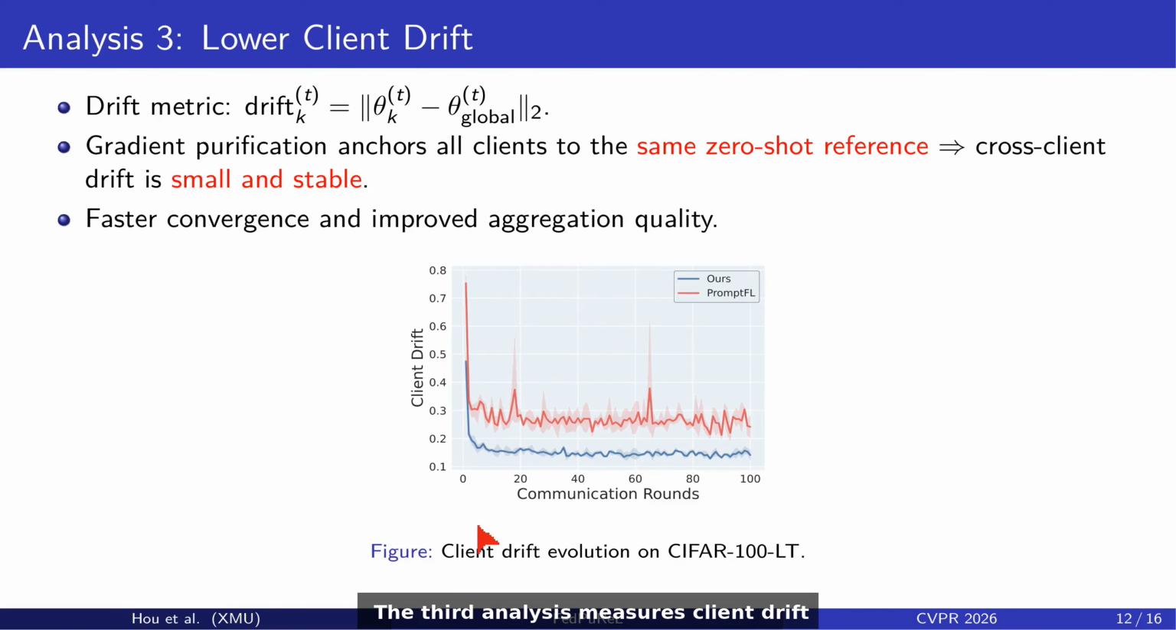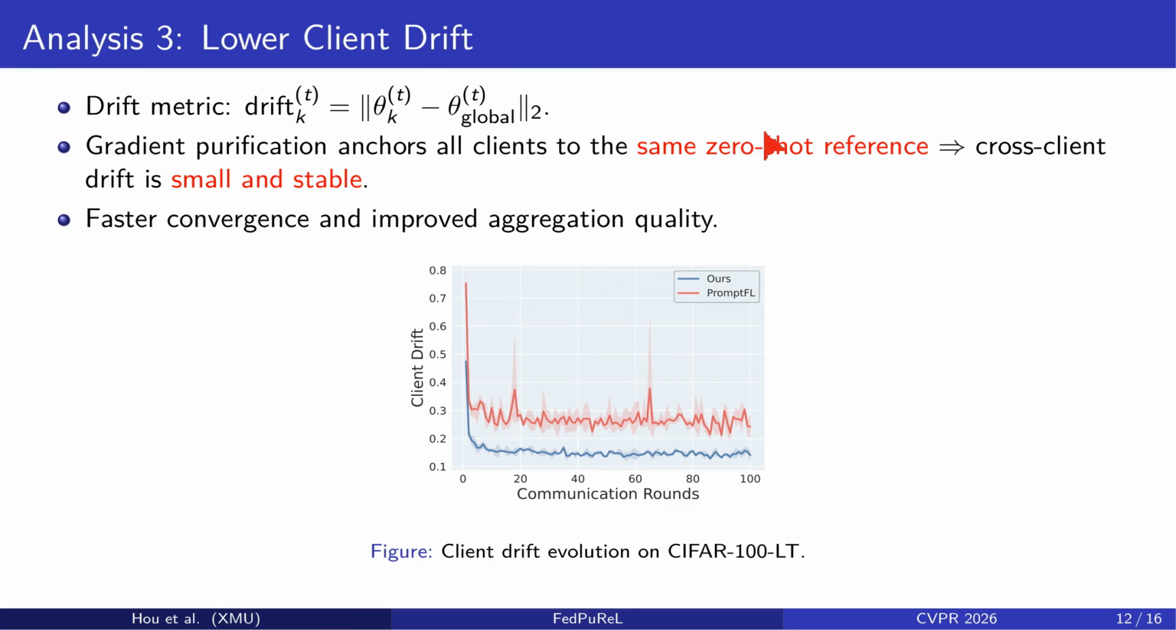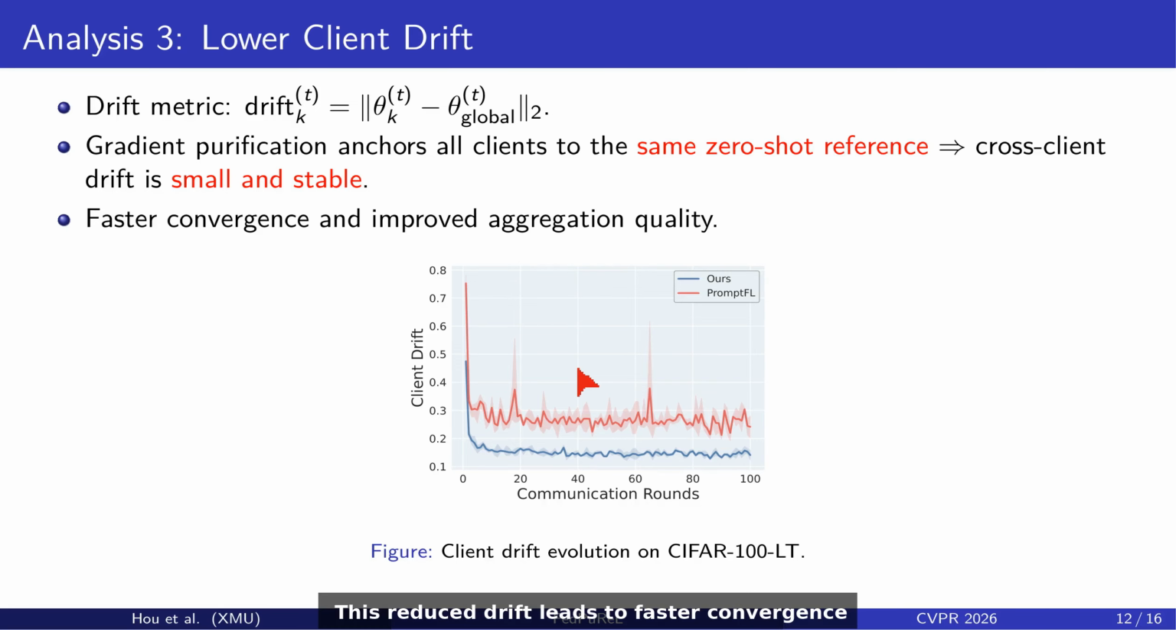The third analysis measures client drift as the distance between each client's model and the global model, because gradient purification anchors all clients to the same zero-shot reference. Cross-client drift stays small and stable. This reduced drift leads to faster convergence and better aggregation quality, visible in the lower drift curve for our method.